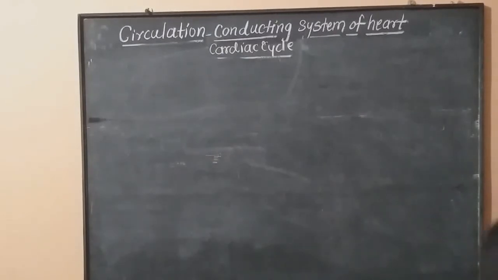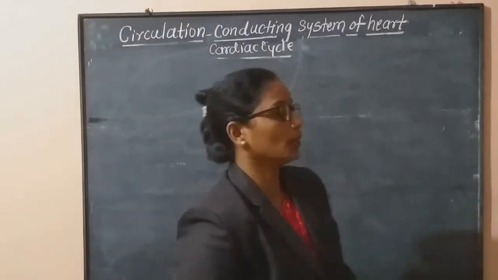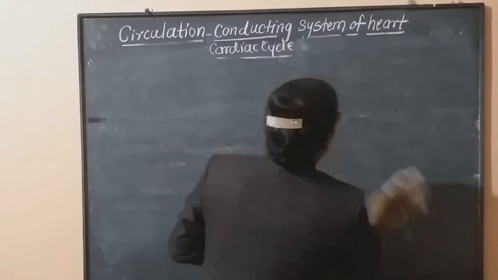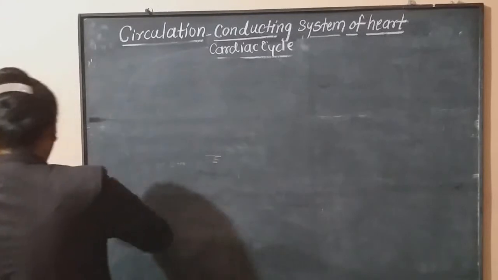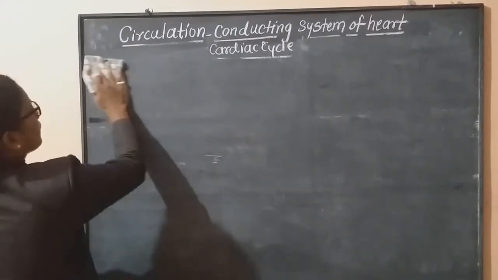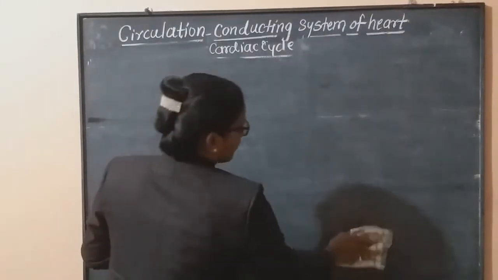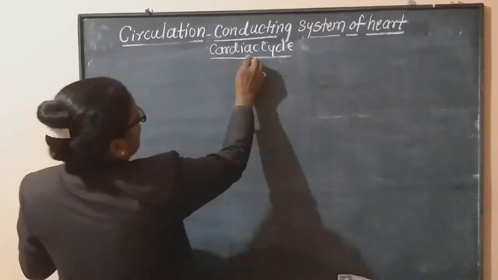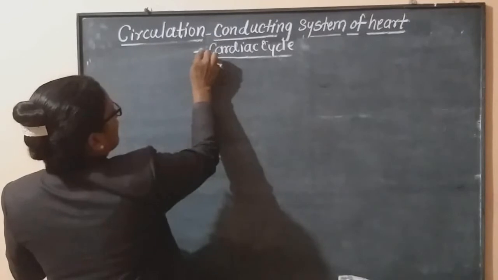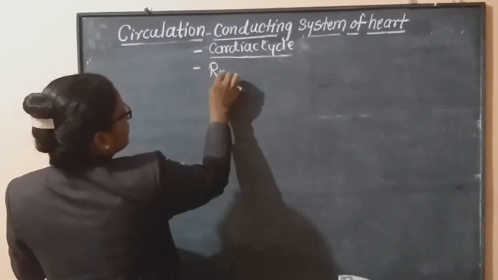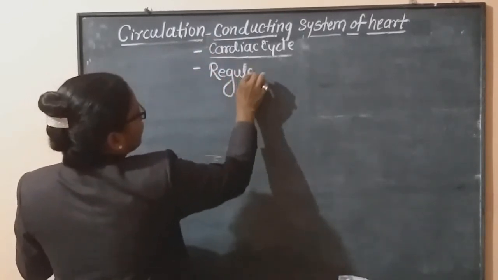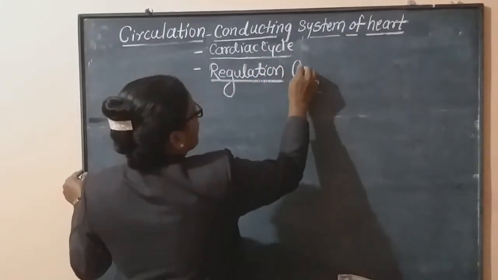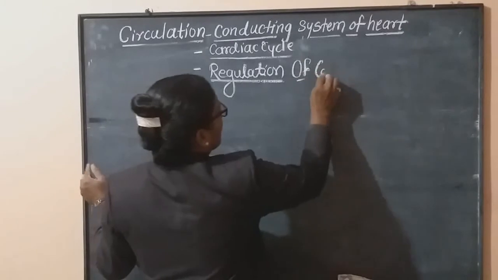After that we studied the 3 stages of the human heart: atrial systole, then ventricular systole, after that joint diastole, and after joint diastole, the next cardiac cycle. This is the second point, and now we are going to study the regulation of cardiac activity, meaning who is responsible for the regulation of cardiac activity.